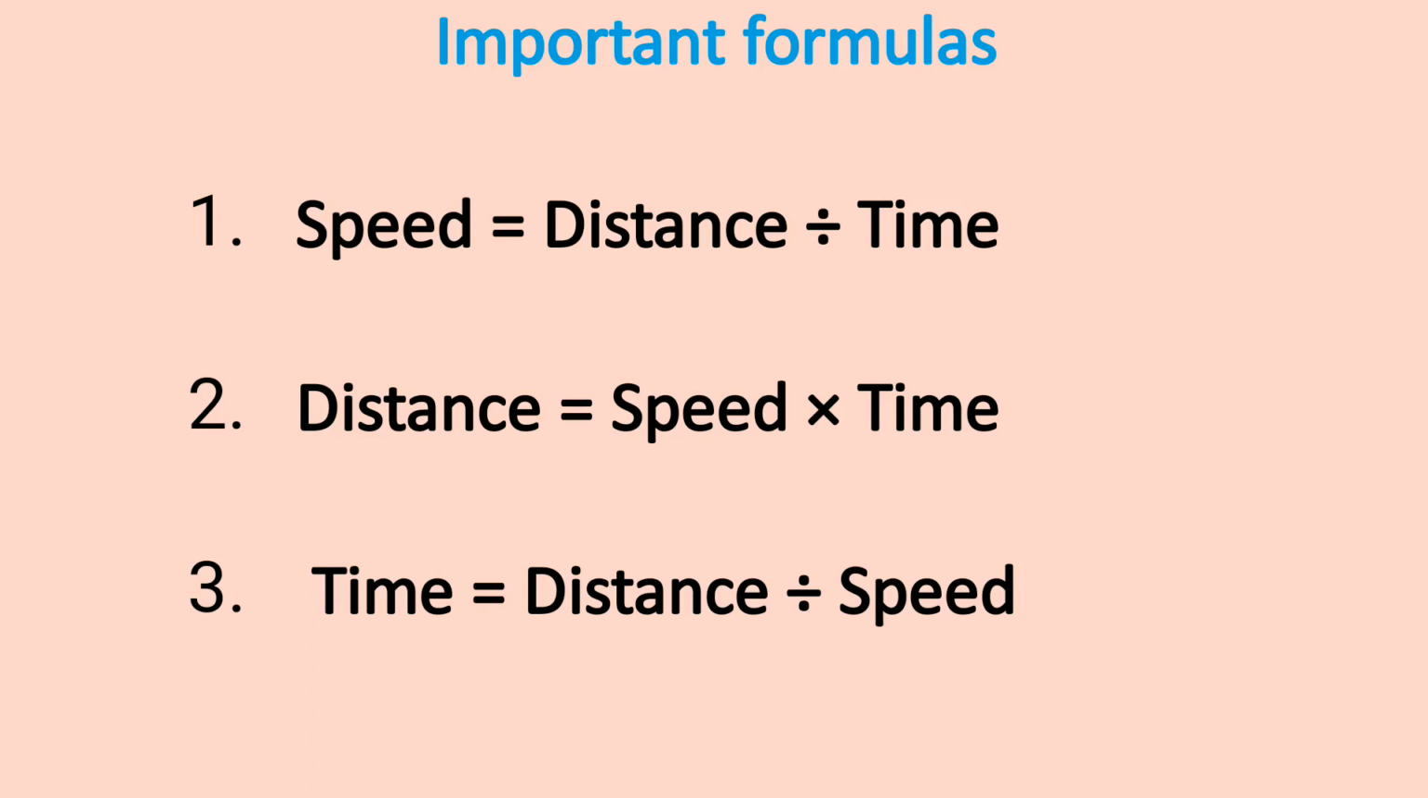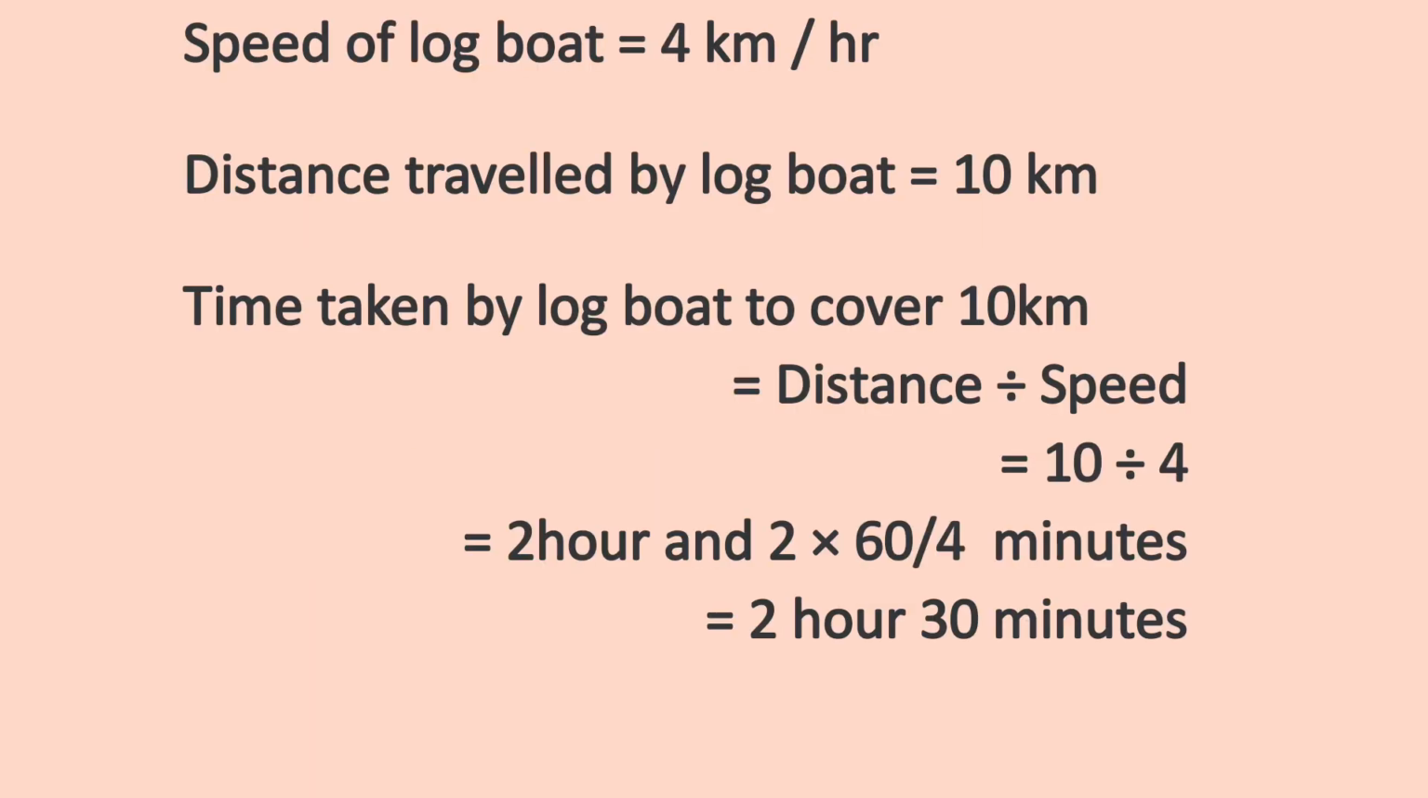Speed equals how much distance is covered by a vehicle in a given time interval. So speed equals distance divided by time, and if we need to find the distance, then it will be speed into time, and time equals distance divided by speed. As you have learned the formulas in the previous class related to area and perimeter, similarly you have to learn these 3 formulas also. It is very important, and by remembering these formulas you can solve the numericals.